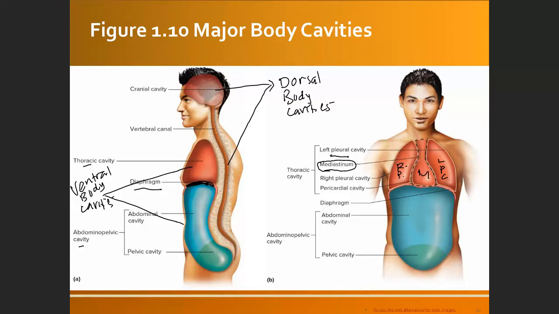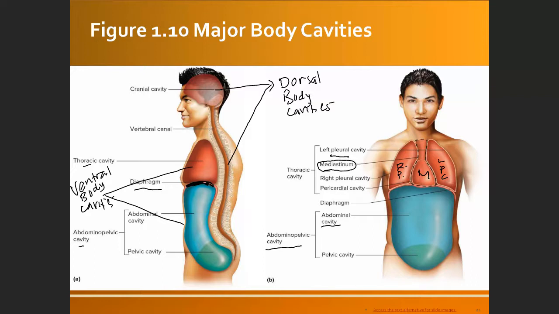Now, if you look at the abdominopelvic cavity, this is actually the biggest cavity in our body. It has two areas. The top one is called the abdominal cavity, over here, where your liver, stomach, and intestines are located.